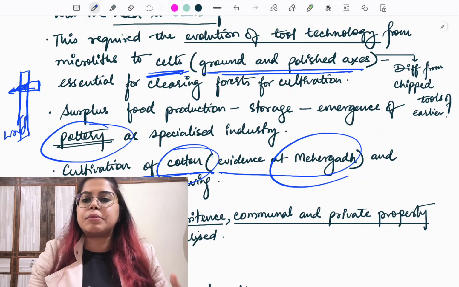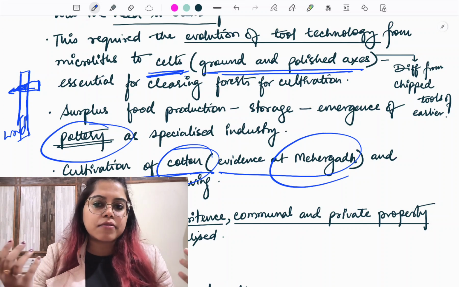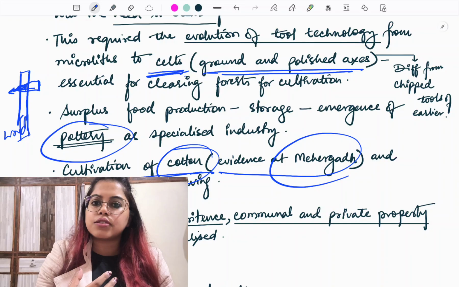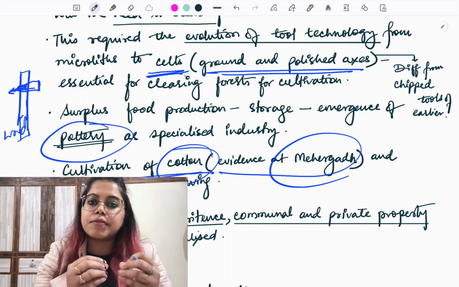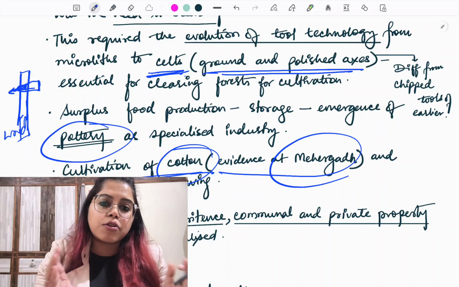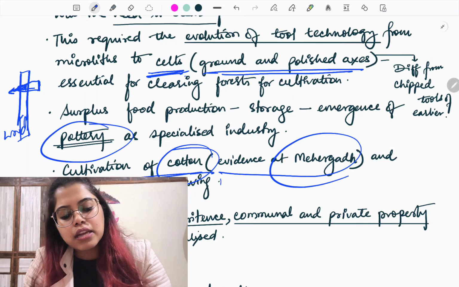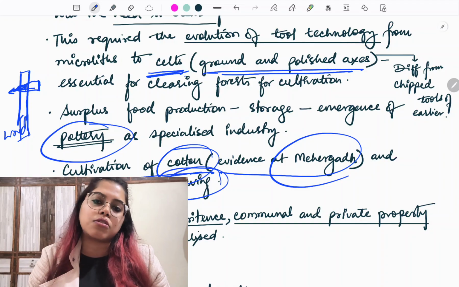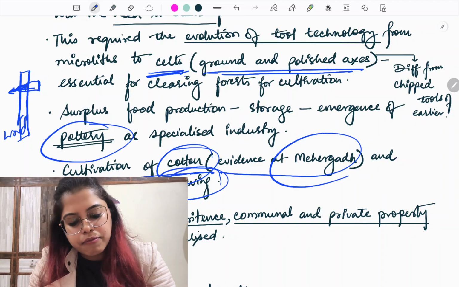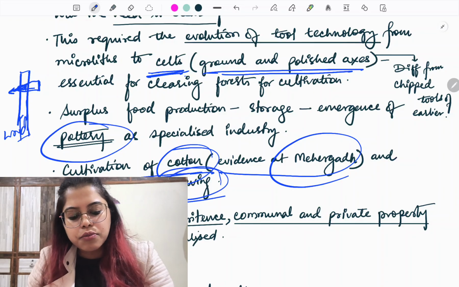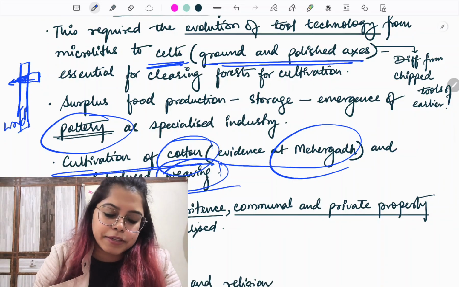The lifestyle of the people is also changing. So now the concept of covering the body is also there, and they discover that there is this kind of raw material from which we can weave and form cloths. Right? So a new occupation of weaving is also being introduced. With the cultivation of cotton, and flax is also a kind of fiber, we have the introduction of weaving.